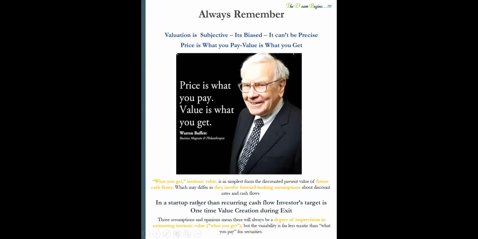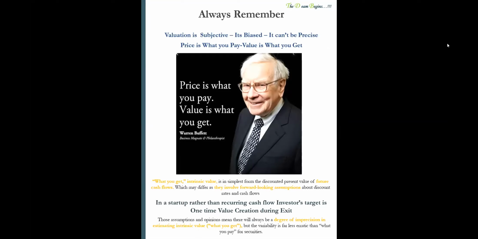See, the only thing a VC should consider, as I said in my first slide, in a startup company, rather than recurring cash flow, right? The investor is targeting one-time value creation during the exit, right? That is the basic fundamental aspect of what a VC looks at. They are not concerned about the day-to-day cash flow. They are not concerned about the dividends, right?